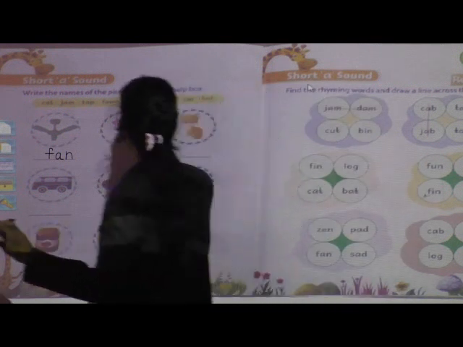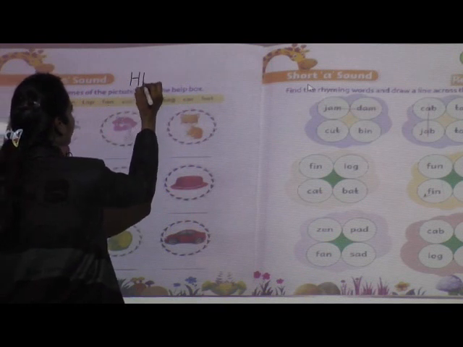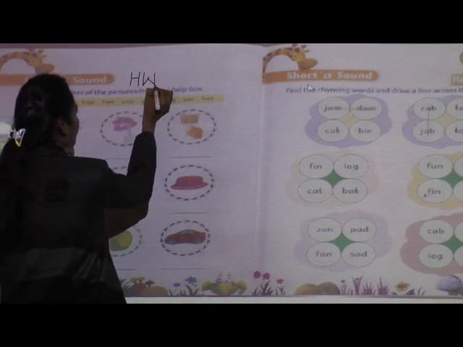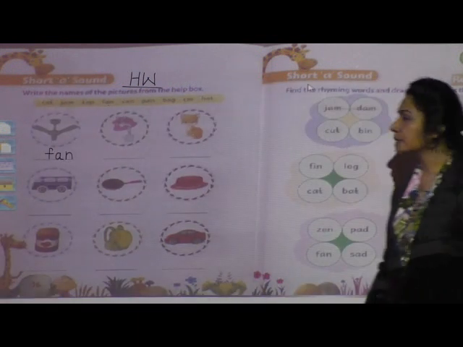This will be your homework. You have to solve it on your own. You can take the help from your parents also. This is your homework. You have to complete it at your home. Yes. Now come to page number